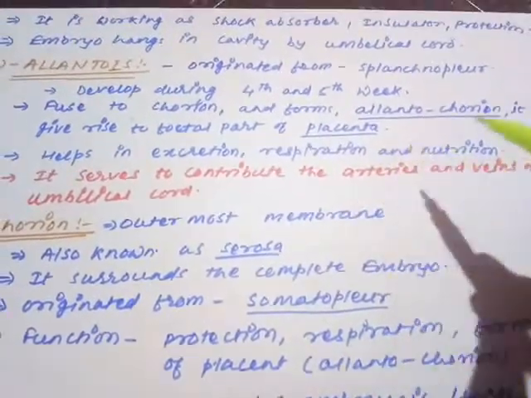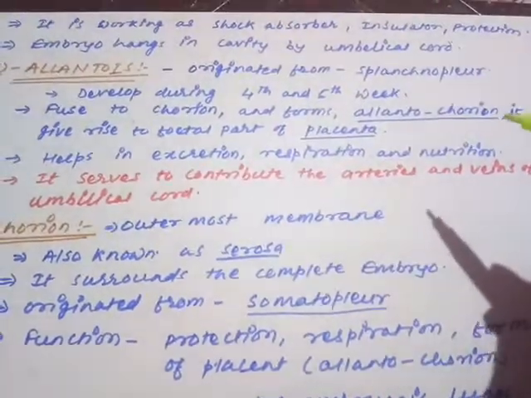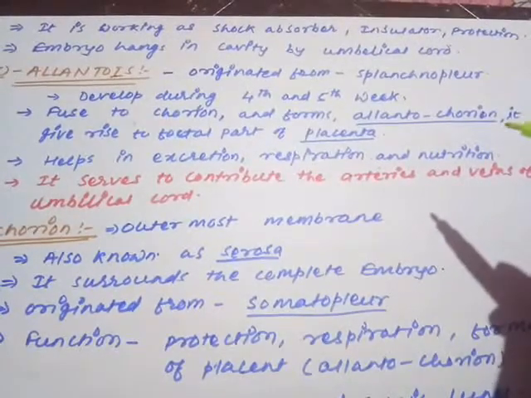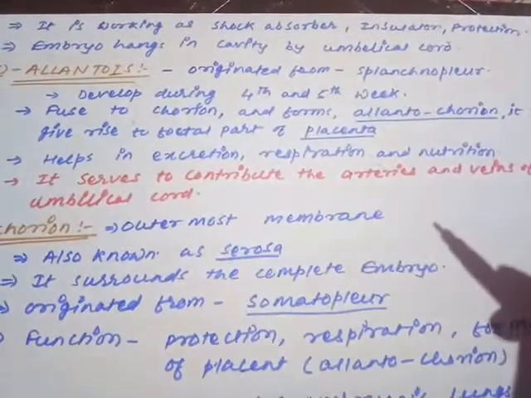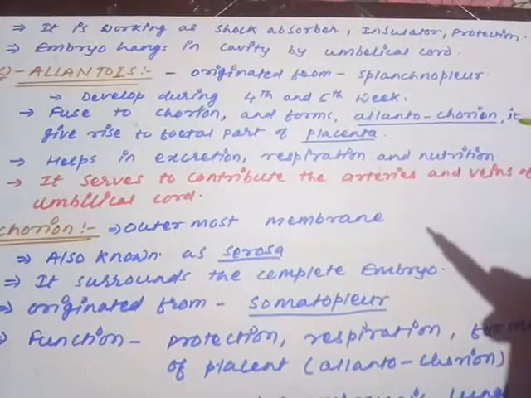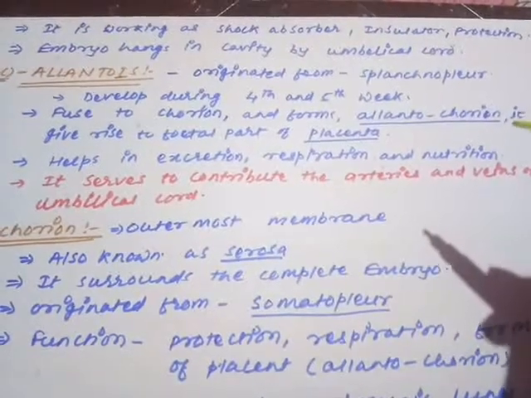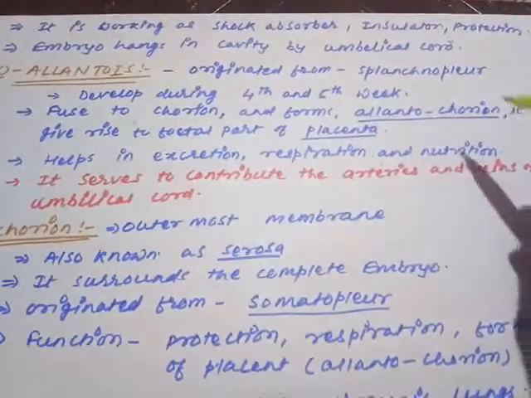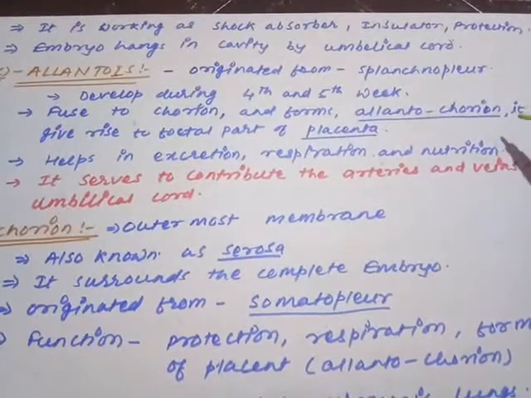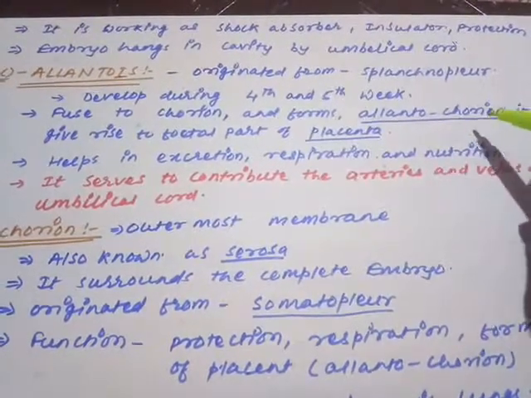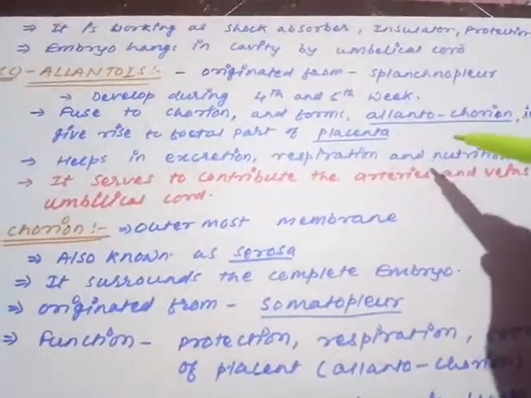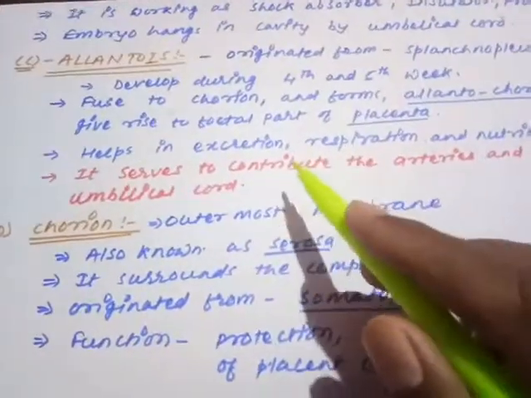So remember, there are two types of parts in the placenta. We will discuss in the placenta only. Two types of parts are there: one part is the fetal part and one part is the maternal part. So what is the fetal part? It is the allantochorion. Chorion and allantois combine together to form the allantochorion and will give rise to the fetal part of the placenta. What is the role of allantois?